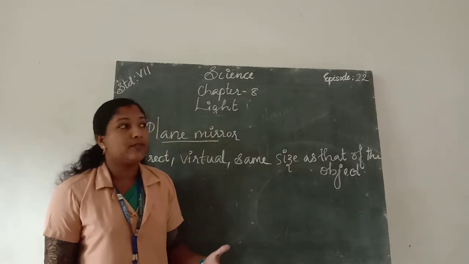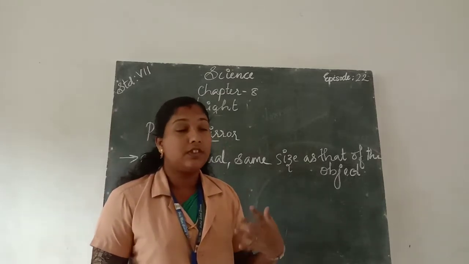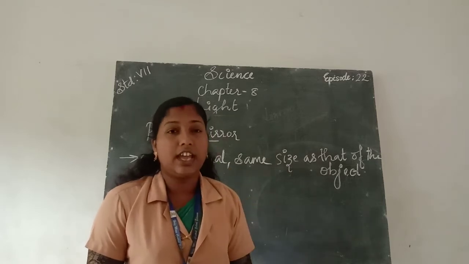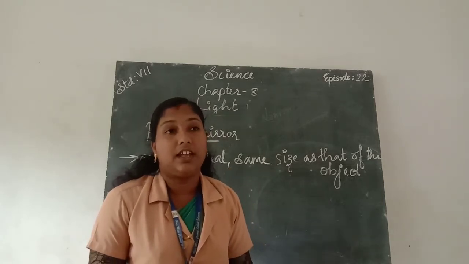Which type of image is formed in a plane mirror?